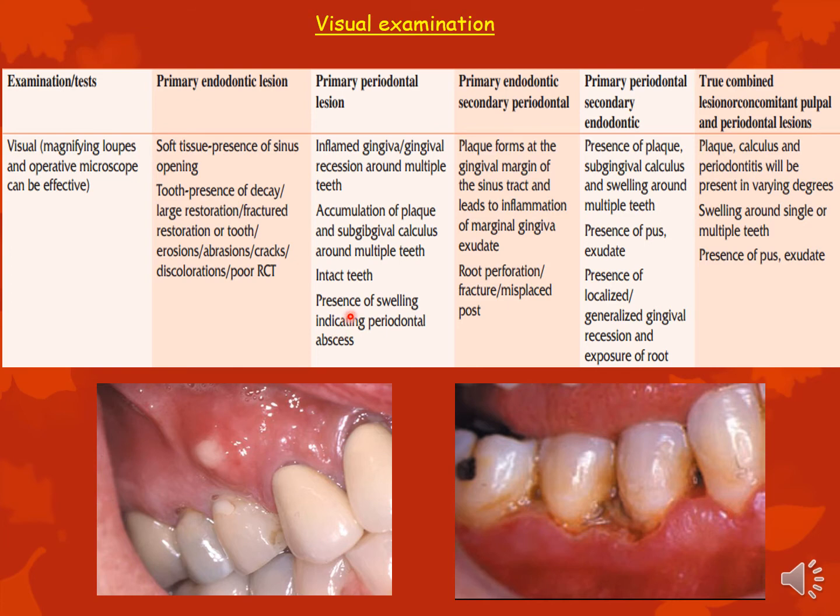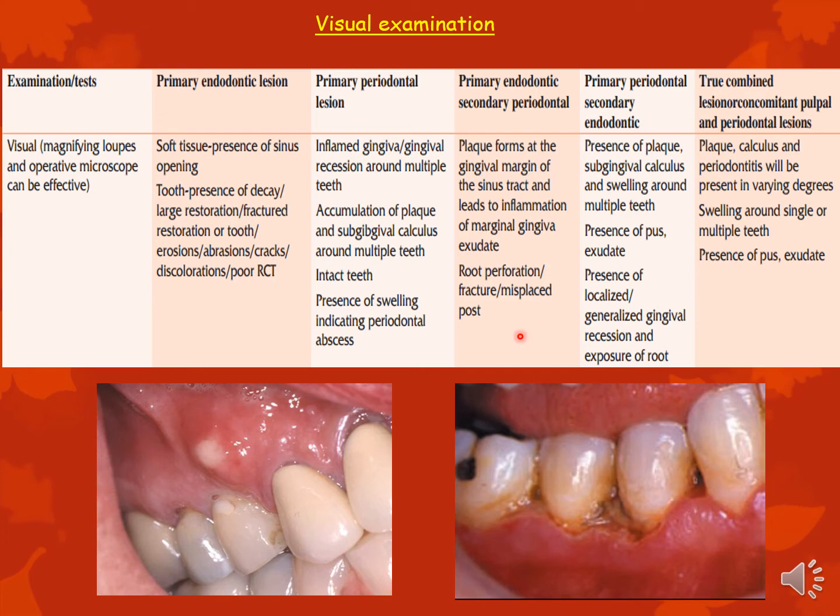Primary periodontal lesion, you will see inflamed gingiva, you will see redness, typical signs of gingivitis, you will see plaque, calculus, and it will usually be multiple teeth that are involved. Primary endodontic with secondary periodontal, you may see plaque at the margin of the tract, and once again you will see a clear explanation for the endodontic involvement.